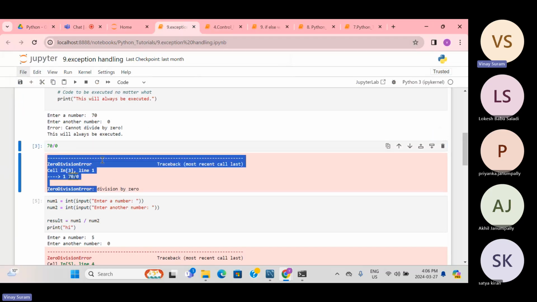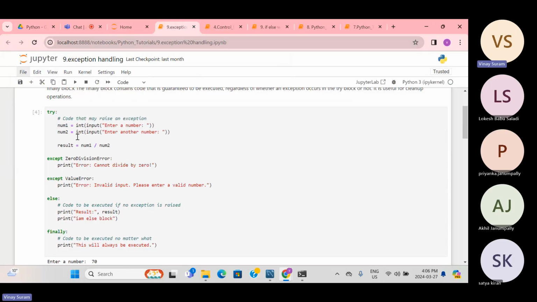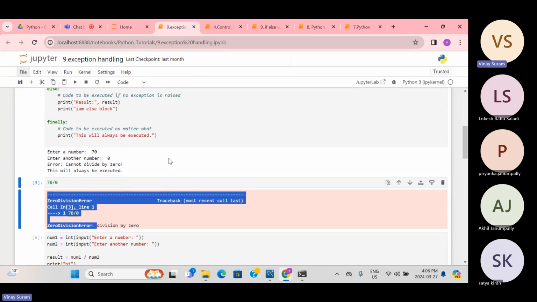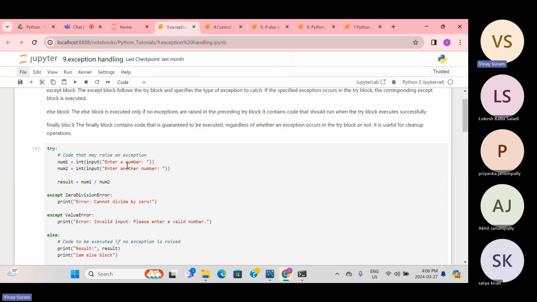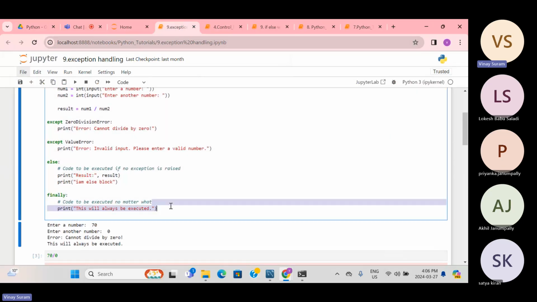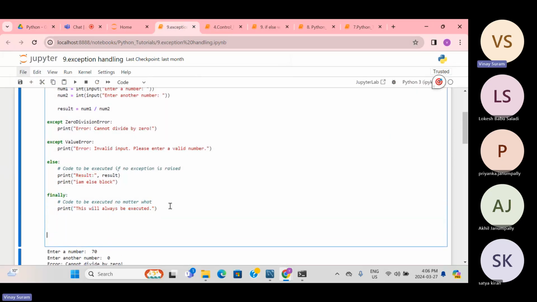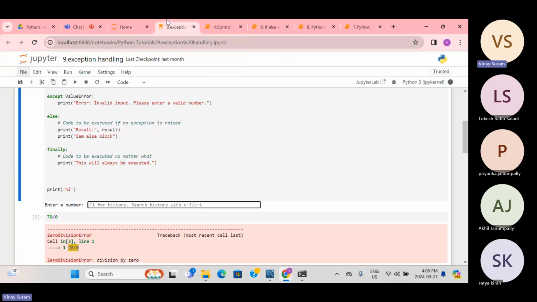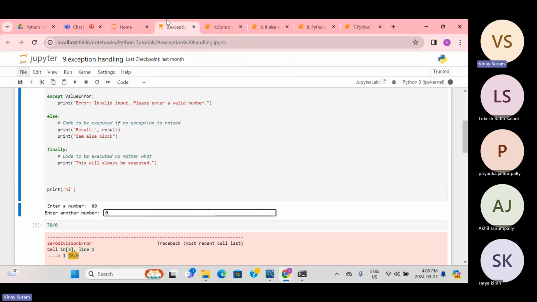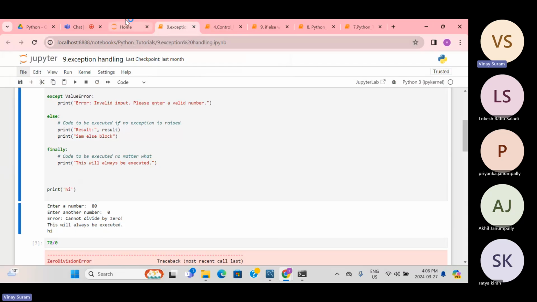This kind of error we are trying to anticipate. If you're anticipating some error like this, you use try and except blocks so that the rest of the script still runs. Suppose I print a message after the division: I'm throwing an error, but still the message is printed, right?